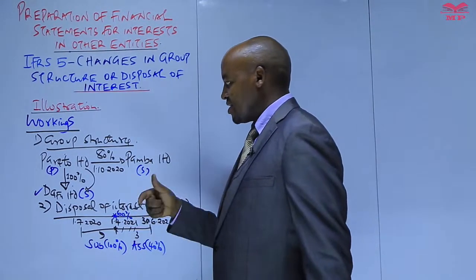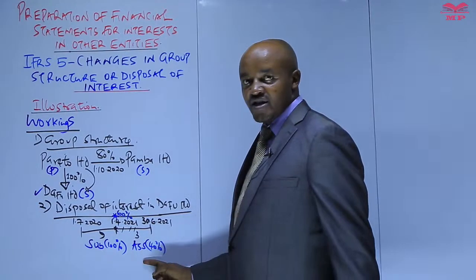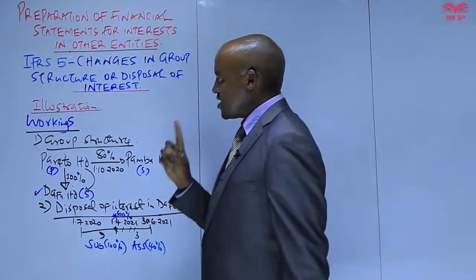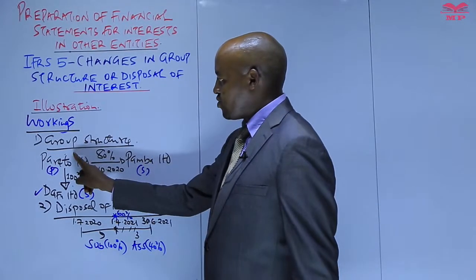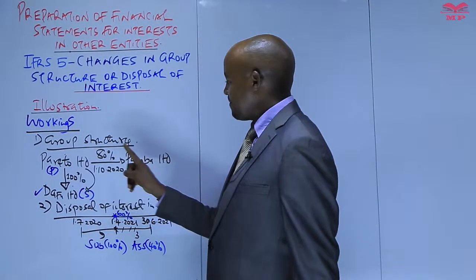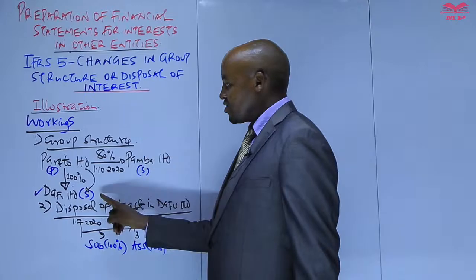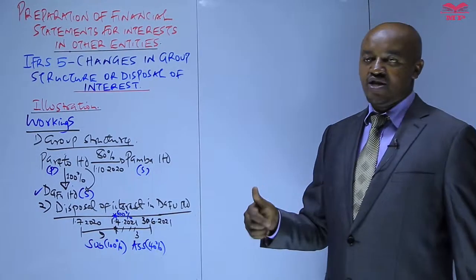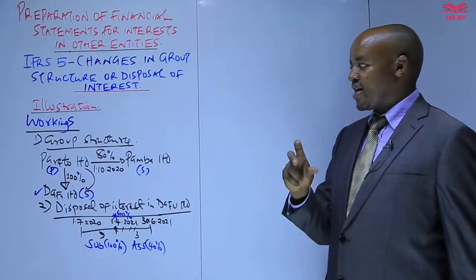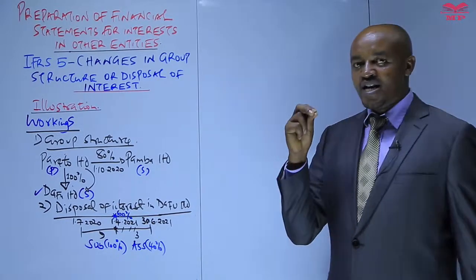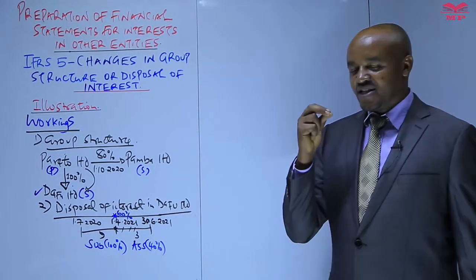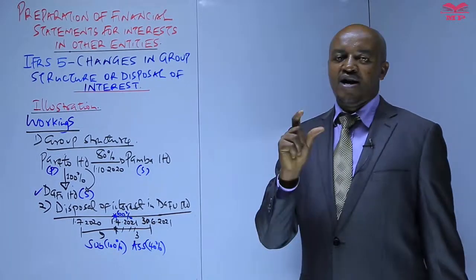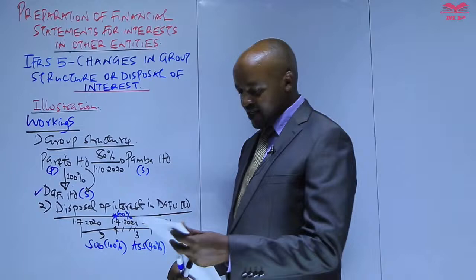Dafu Limited at the end of the year will be an associate, and therefore, in preparing the consolidated statement of financial position, we are going to add similar items of assets and liabilities of Pareto, the parent, and of Paba, but we are not going to take into account the assets and liabilities of Dafu because it's an associate. What we are going to do is determine something called the investment in associate, and that is the only item we are going to include in the consolidated statement of financial position as far as Dafu Limited is concerned.